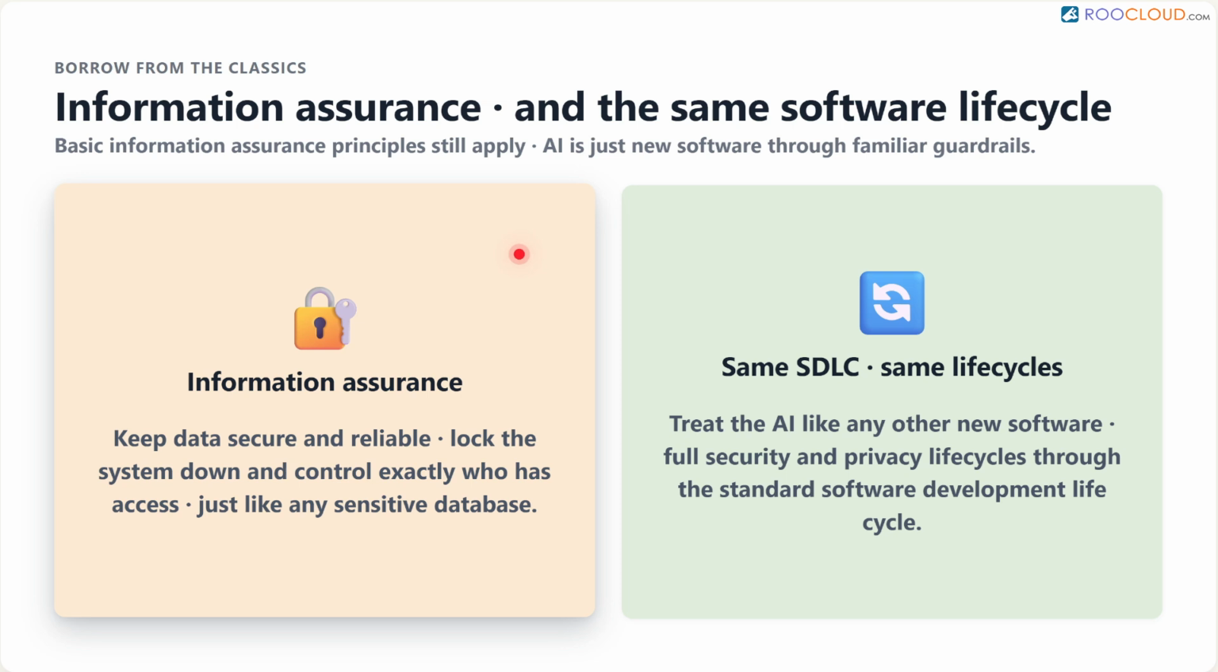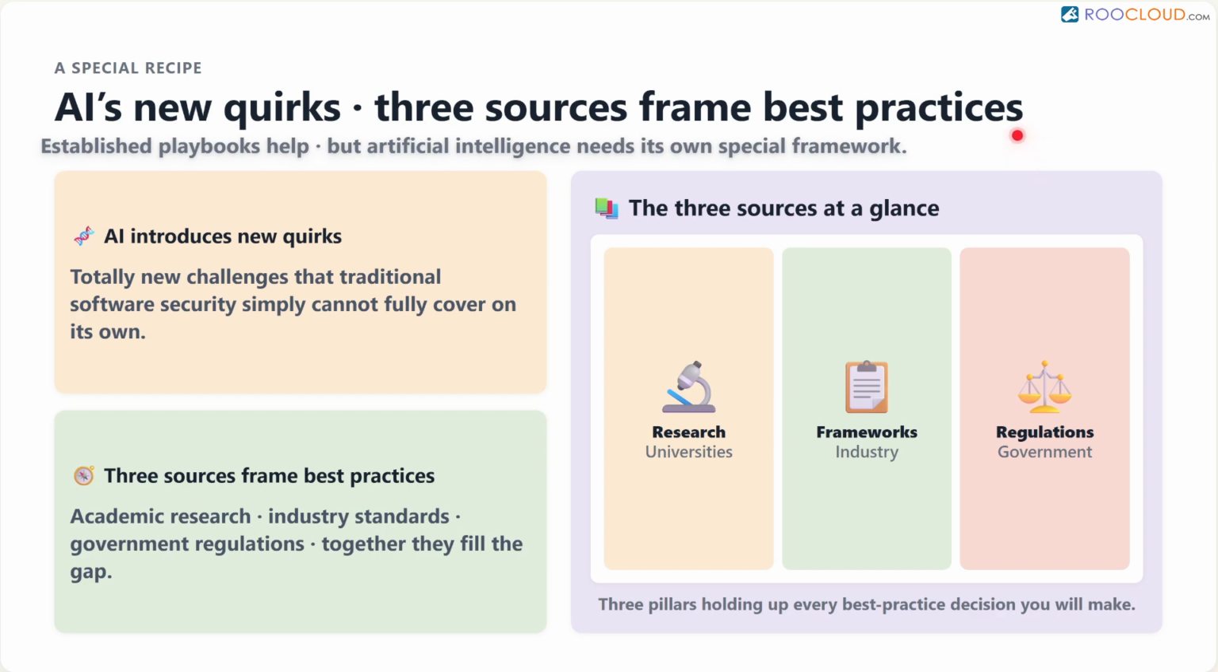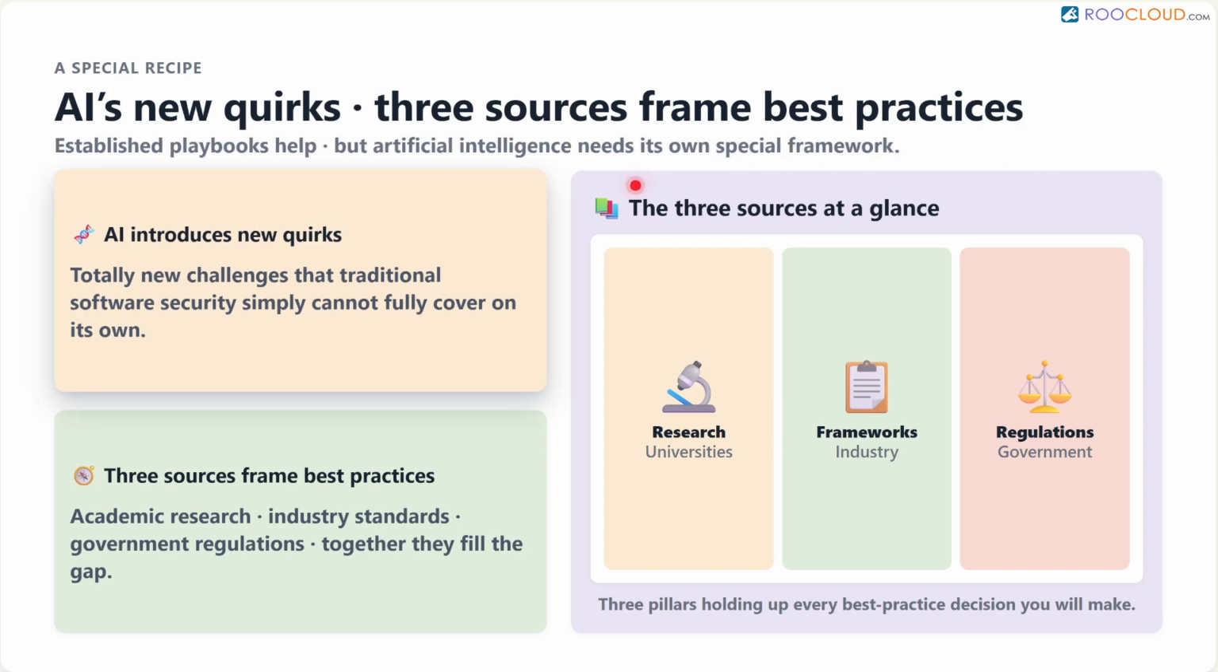Think about how you would protect sensitive customer records in a traditional database. You lock the system down and control exactly who has access. When building an AI system, those exact same security and privacy life cycles are required. You treat the AI just like any other new software going through its standard software development life cycle. However, artificial intelligence introduces totally new quirks that need special attention.